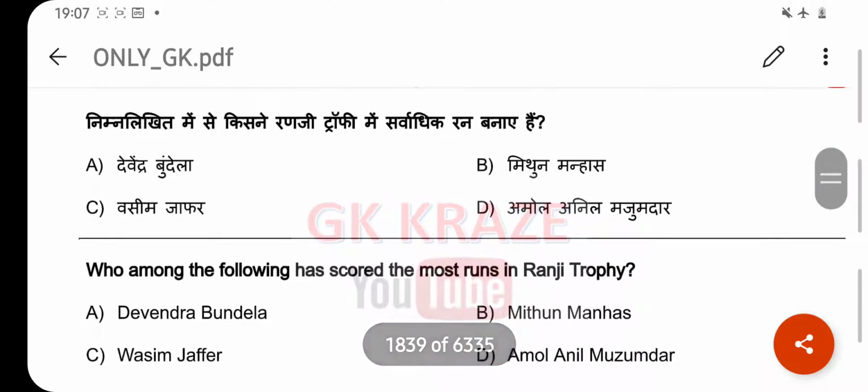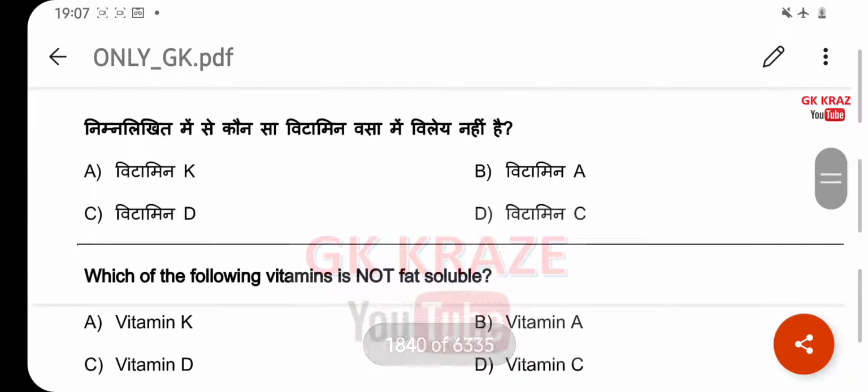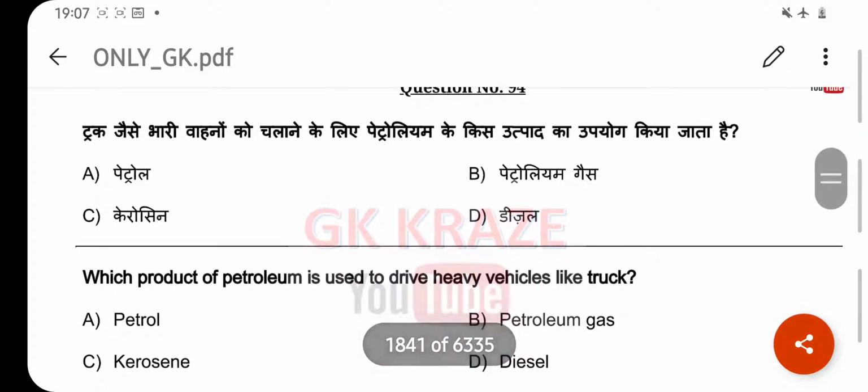Who among the following has scored the most run in Ranji Trophy? Your right answer is Wasim Jafar. Option C. Which of the following vitamin is not fat soluble? Your right answer is vitamin C. Option D. Which product of petroleum is used to drive heavy vehicle like truck? Your right answer is diesel. Option D.